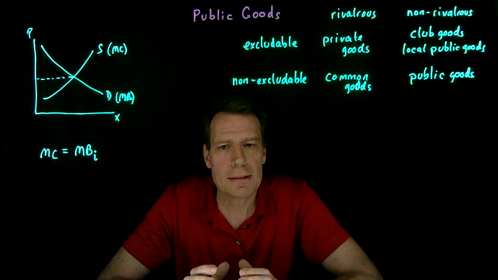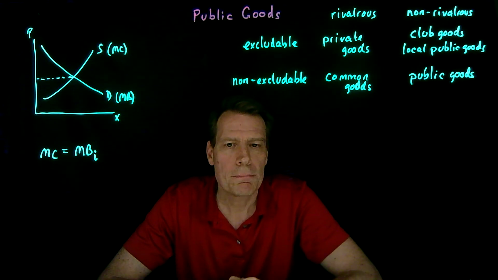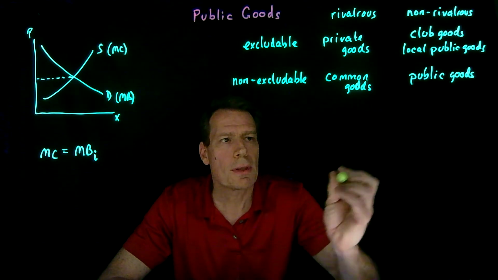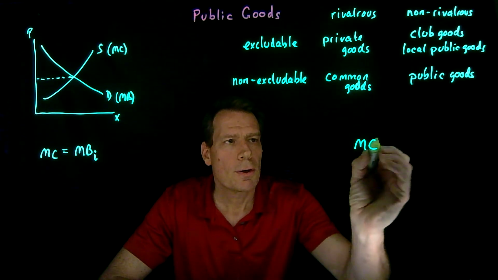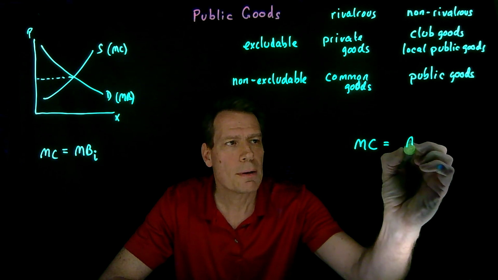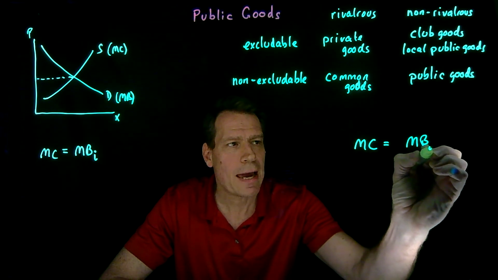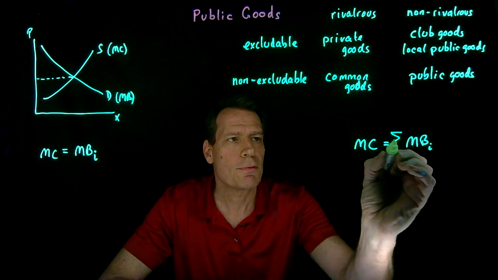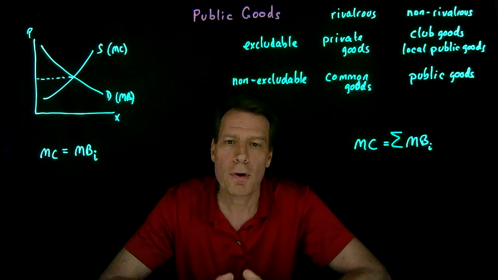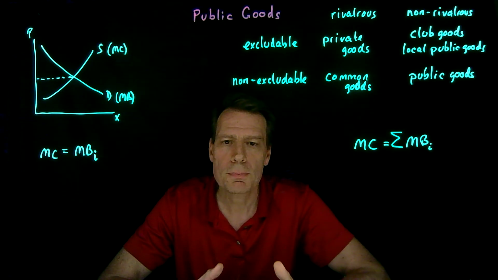Now, if we think about the same condition for public goods, we have to modify it, because more than one person can enjoy a non-rivalrous good. So the marginal cost of providing the good efficiently should be equal to not just the marginal benefit of the last person or one person that consumes the good, but the sum of all the marginal benefits of all the consumers who get to consume that non-rivalrous good.